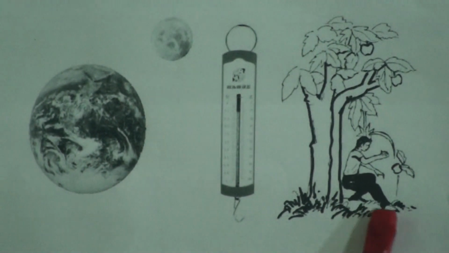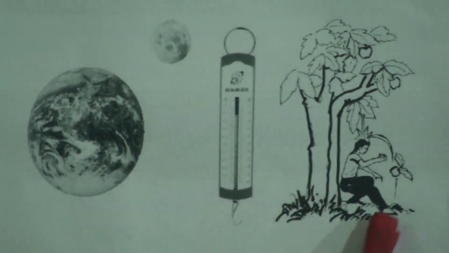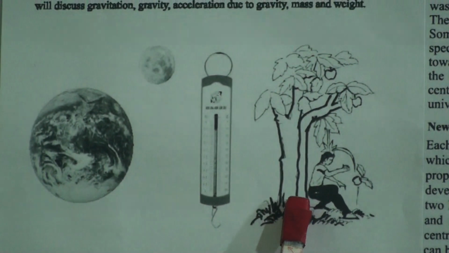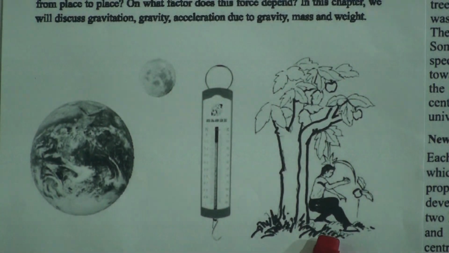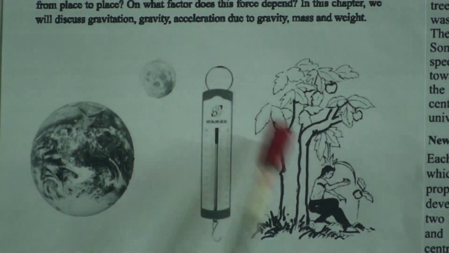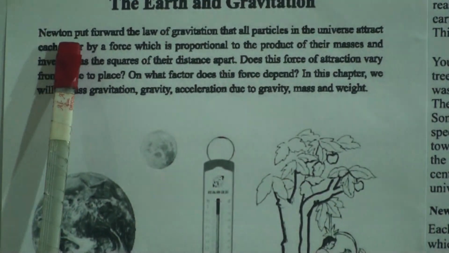There may be some attractive force. From this thinking he gave the law of gravitation and gravitational force, and that is today's topic.